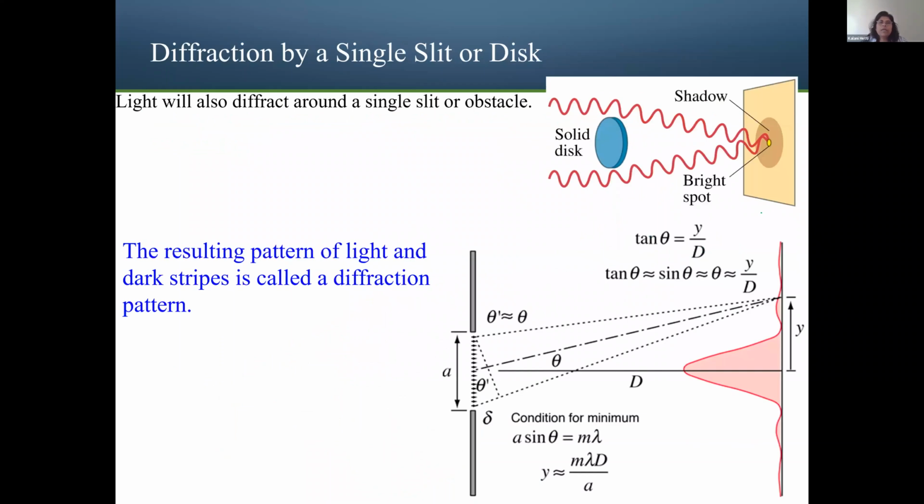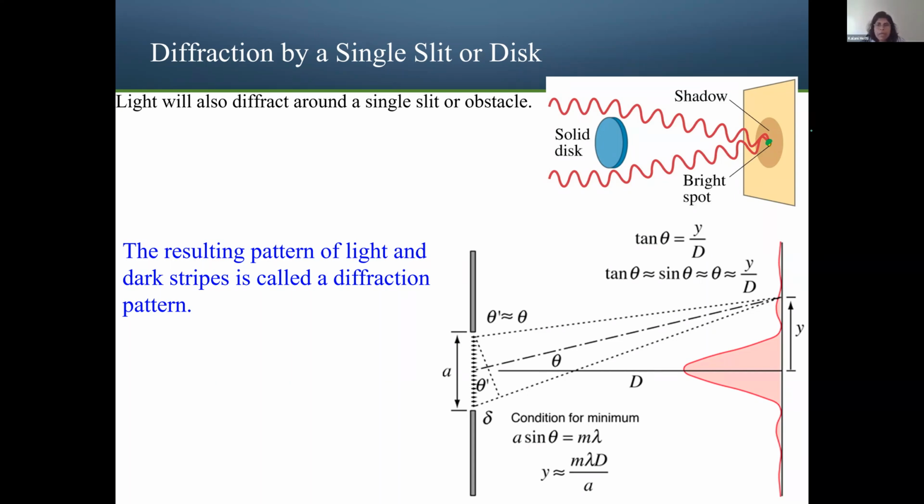Now let's move into a little bit about diffraction again. Diffraction is the bending of light. When the light goes to this point, this is the obstacle that you have, and the light is going to bend because of this obstacle.